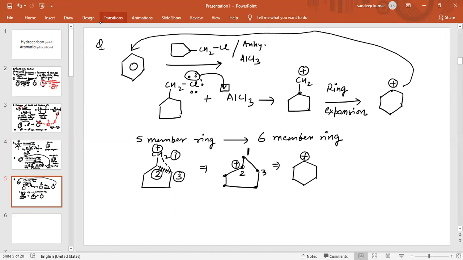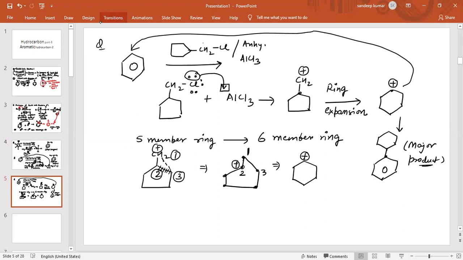So it removes hydrogen, and the product obtained after attack is like this. This is benzene, and on one of the carbon atoms this group will be attached. So this is the major product. This is a very good question, an application of Friedel-Crafts reaction.